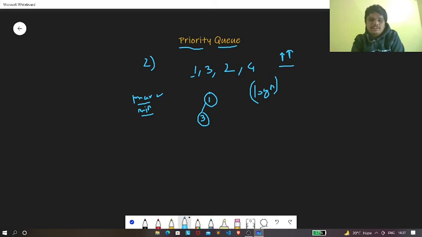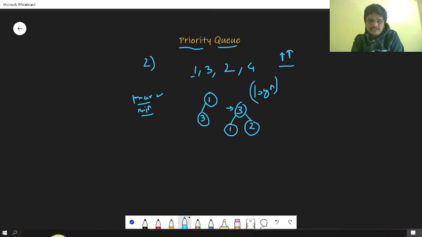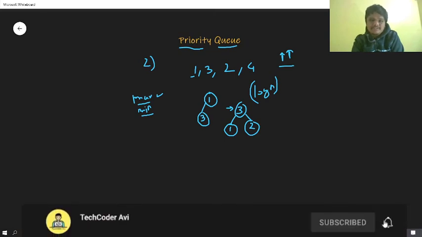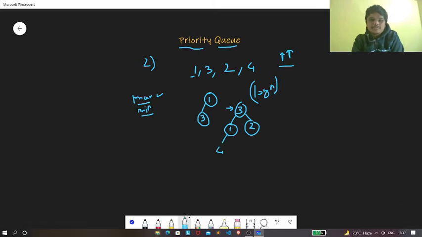So when we have pushed 3 into our heap, we find that 3 is greater than 1. In such a situation, we make 3 our root node, and then this 1 will be our left child. Next we are going to push 2. Now when we have pushed 2, we can see that 1 and 2 are both less than 3, and hence the condition of max heap is satisfied, so we don't have to do anything else. Now let's say that we push 4.